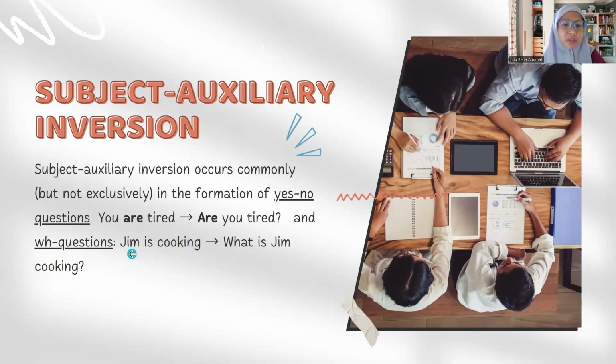Jim is the subject, is is the auxiliary, cooking is the main verb. It becomes: what is Jim cooking? So what does this sentence have? We add what to the sentence, so it becomes what is Jim cooking? And the auxiliary is placed before the subject.